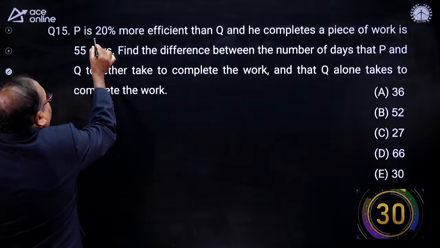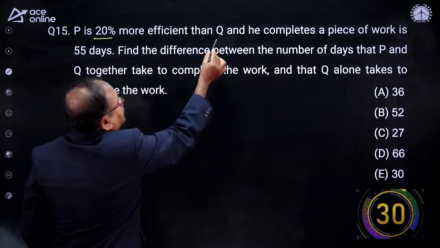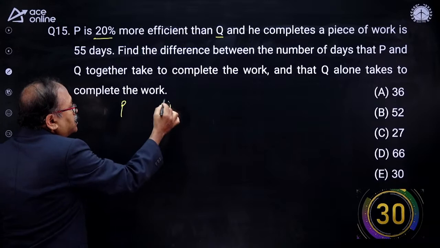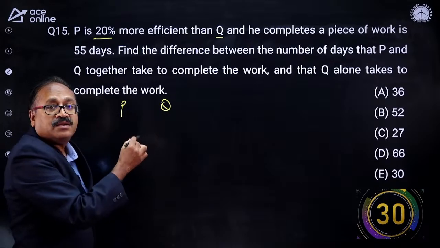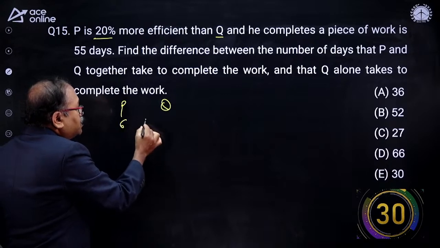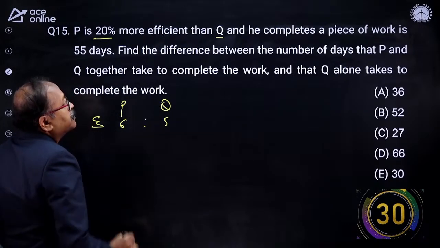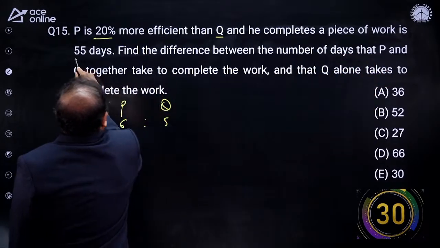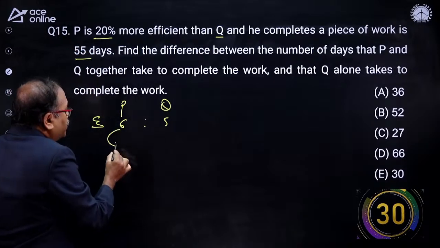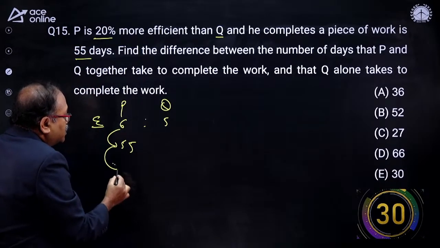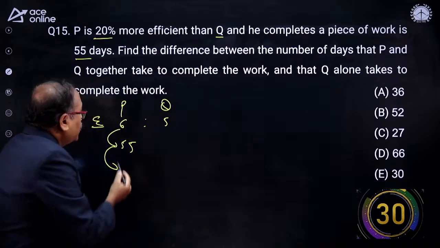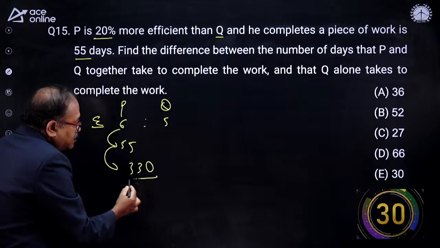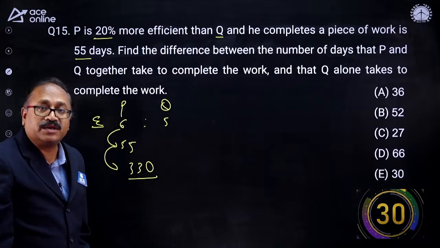P is 20% more efficient than Q. That means if Q is 100, P is 120. So the efficiency ratio is 6:5. This is the efficiency ratio given to us. And P completes a piece of work in 55 days. That means the total work is efficiency into number of days. 5 into 5 is 25, 6 into 5 is 30, carry 3, and 30 plus 3 is 33. This is the total work. This is what you are expected to know.